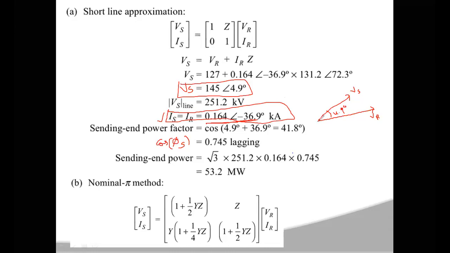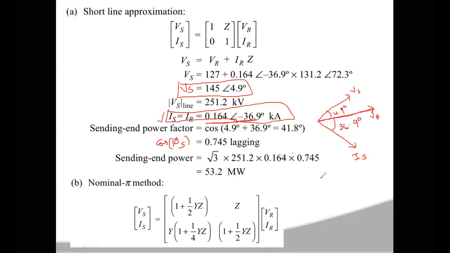That means on this side you get the Is value at an angle of 36.9 degrees. As it is a negative sign, you have to draw it below the reference. This vector Is will be drawn below the reference as it is lagging.